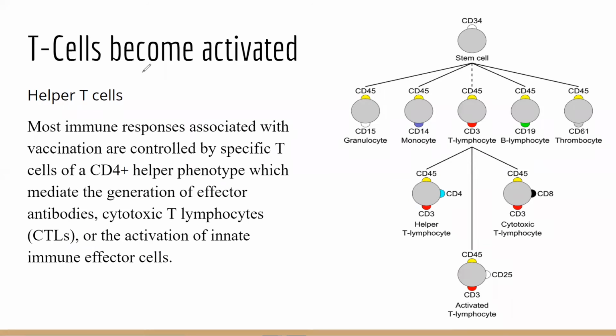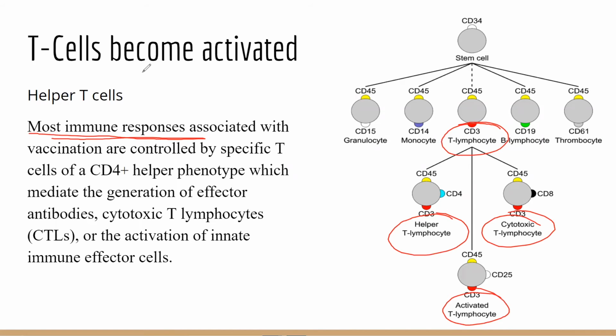Understand that the T helper cell that had got the information about the antigen will start proliferating, will start increasing in number, and will give helper T cells, cytotoxic T cells, and activated T cells. So the immune response that is associated with vaccination is actually controlled by the specific T cells.